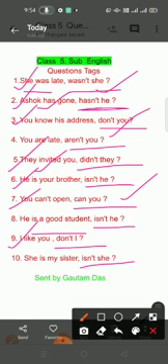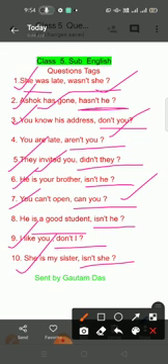If the first part is negative, then the remaining part will not be negative. If the first part is negative, then this part will be affirmative, that means absence of "no" and "not."